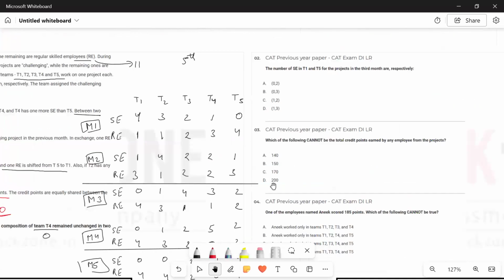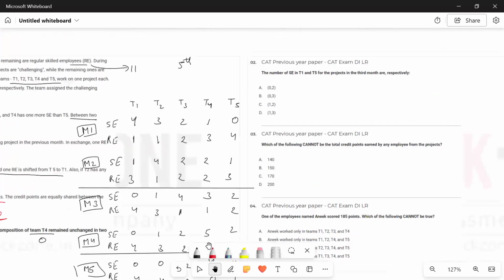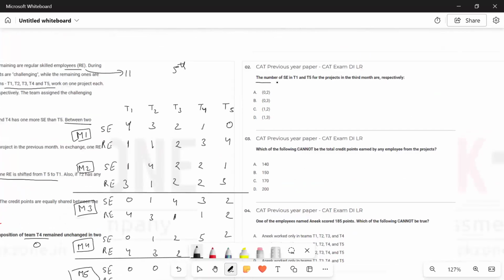Coming to the second question. Second question says the number of SEs in T1 and T5 for the project in third month are respectively. Third month में SEs in T1 कितने हैं? 0. And SEs in T5 कितने हैं? 2. तो इसका आंसर क्या हो गया? 0, 2. Again a simple question.